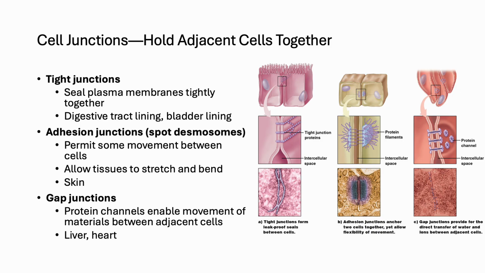Gap junctions form protein channels that permit the direct passage of ions and small molecules between cells, enabling rapid communication, as seen in the heart and the liver. These connections illustrate how tissues achieve both strength and coordination, ensuring the epithelial layers function as unified barriers and communication networks.